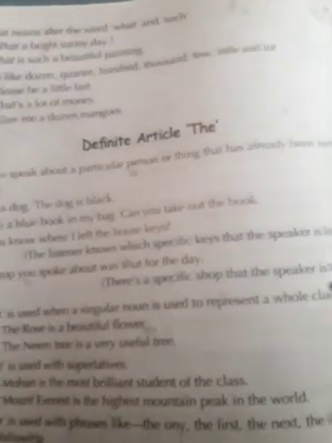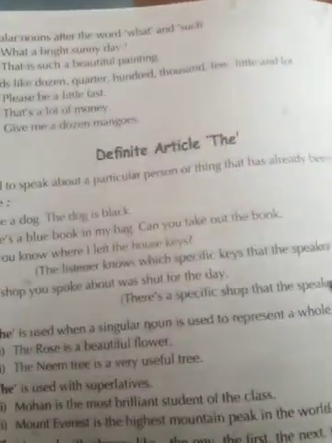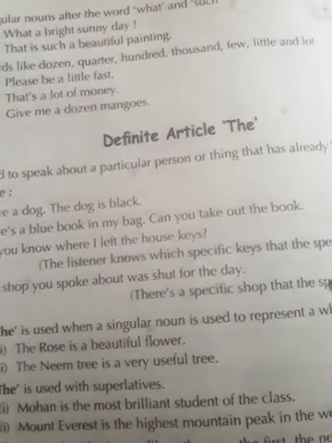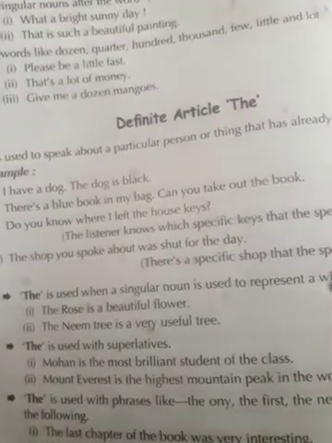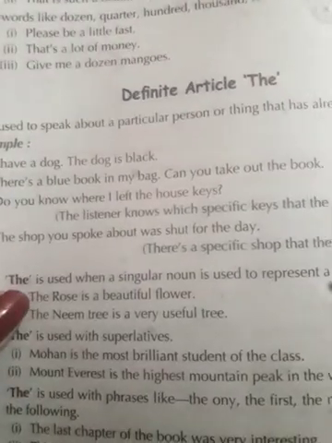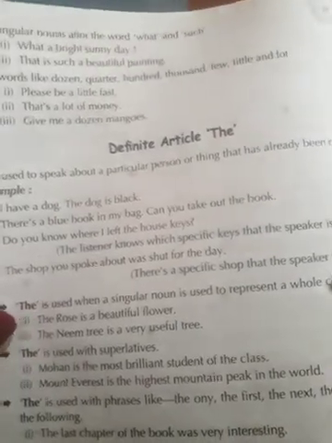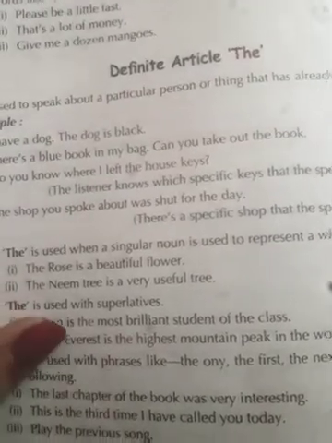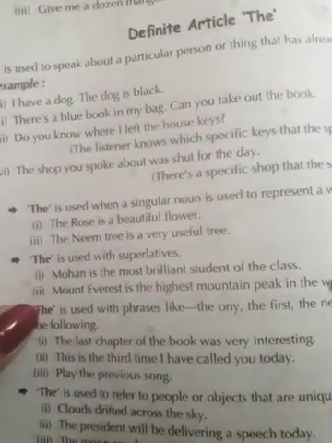The definite article the is used before a particular person or thing that has already been referred to. The is used with superlative degrees, for example good, better, best, the best. The is used with a singular noun to represent a whole class or group. The rose is a beautiful flower. The neem tree is a very useful tree. Mohan is the most brilliant student of the class.